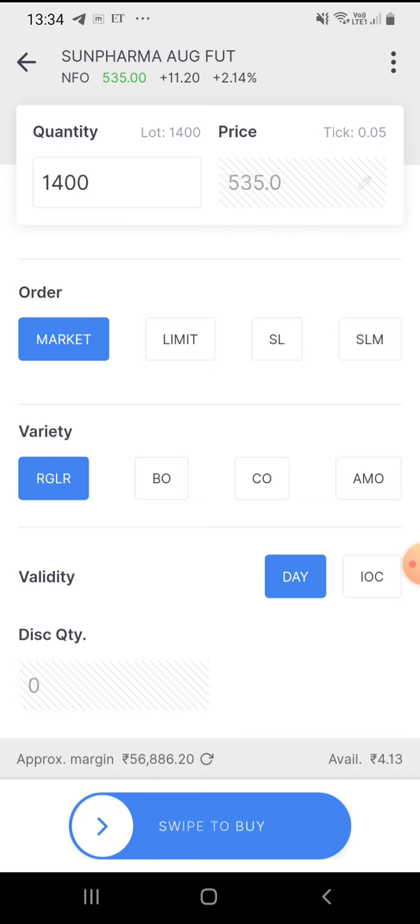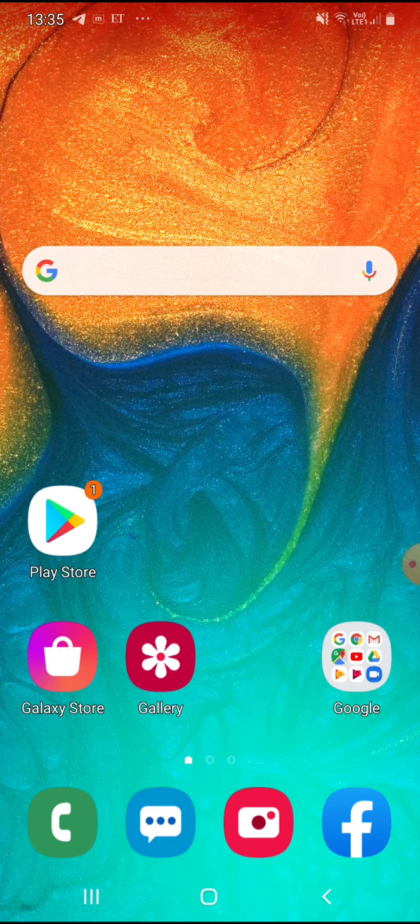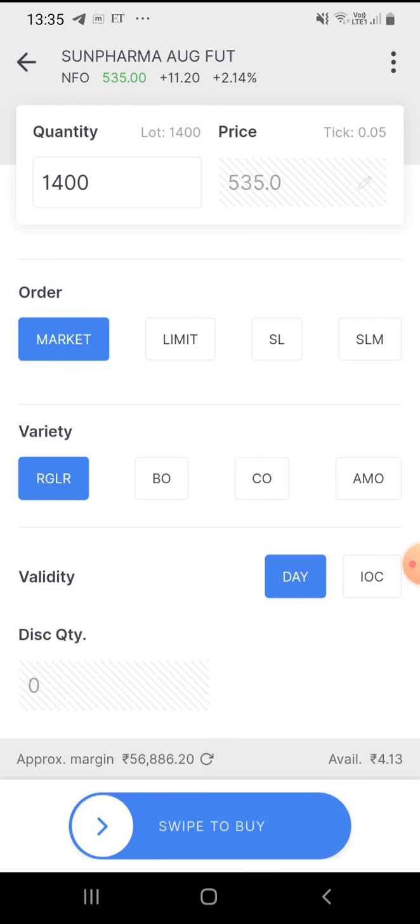If we take the example of 20 percentage, what is the real value of the share for 1400 for this future? 8,19,000, but we have to spend only 1,22,850. So if we spend 1,22,850, what is the advantage we are getting? We are not getting the whole share. If we need to buy the whole share, we need to spend 8,19,000. But here we are spending 1,22,000 something, and taking the right to transact this share.